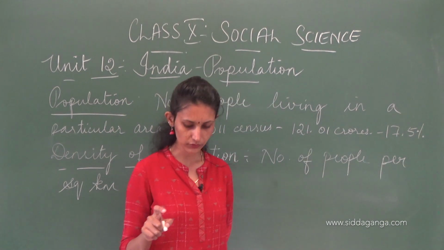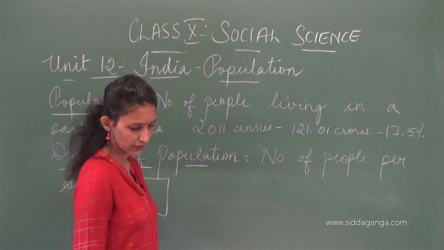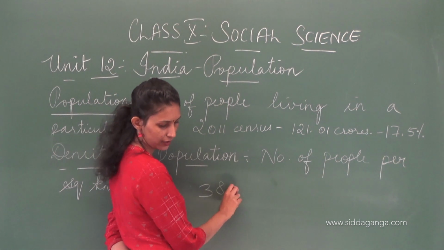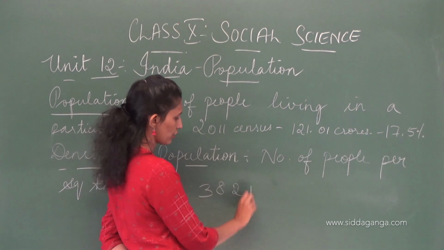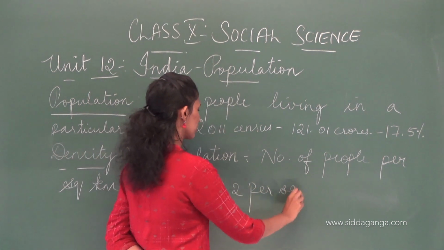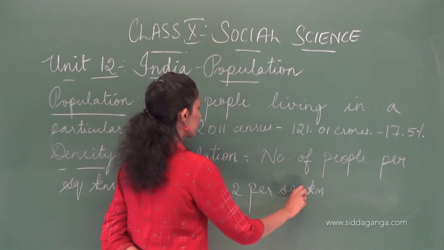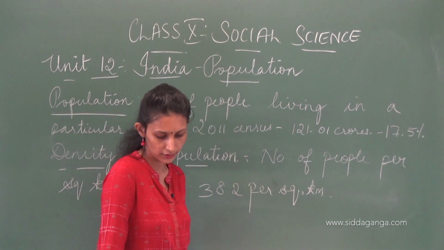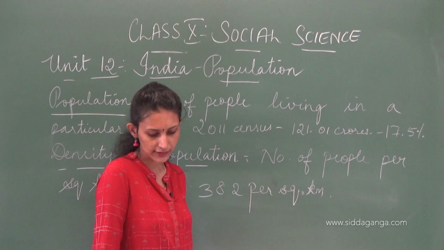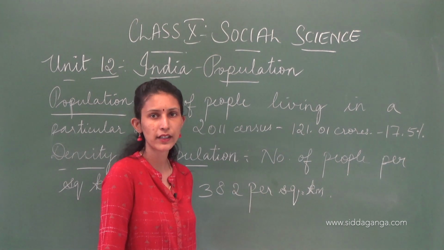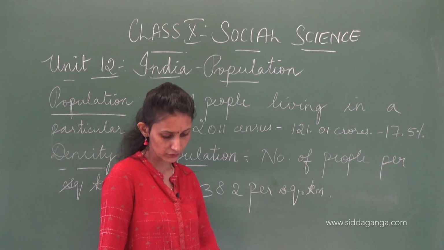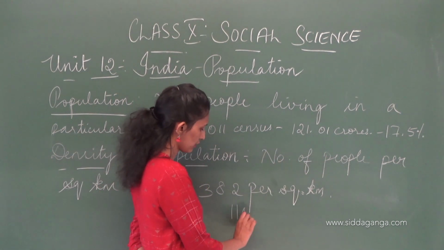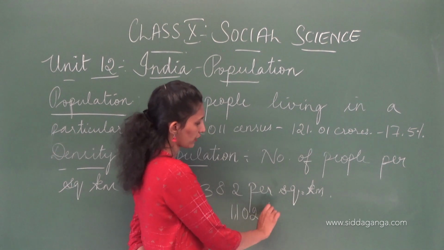Now, according to the census of 2011, we have an average density of 382 per square kilometer. Now Bihar has the highest density, 1102 people per square kilometer.